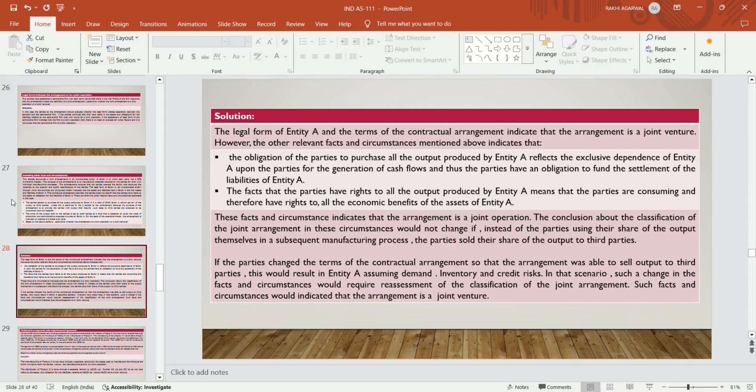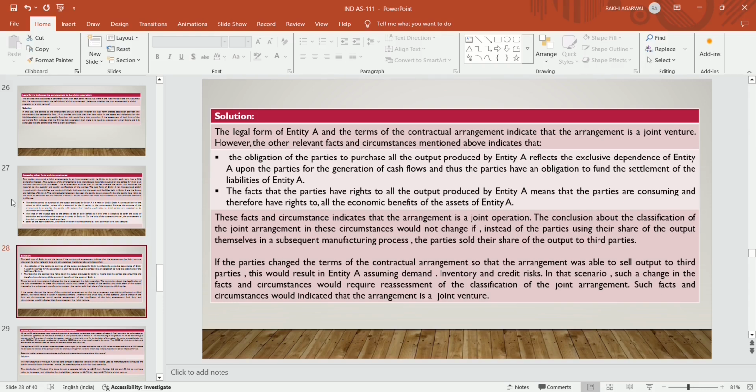It indicates that the obligation of the parties to purchase all the output produced by entity A reflects the exclusive dependence of entity A upon the parties for the generation of cash flows, and thus the parties have the obligation to fund the settlement of the liabilities of entity A. The fact that the parties have right to all the output produced by entity A means that the parties are consuming and therefore have the rights to all the economic benefits of the assets of the entity. So all the income generated by entity A is consumed by the parties who had incorporated entity A. These facts and circumstances indicate that the arrangement is a joint operation.